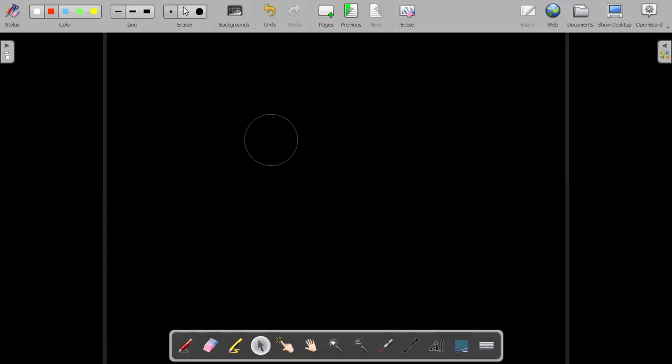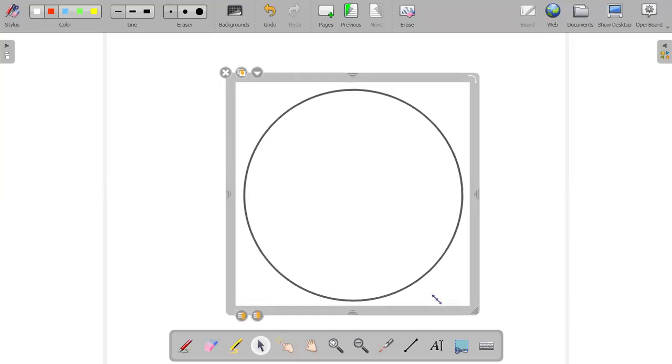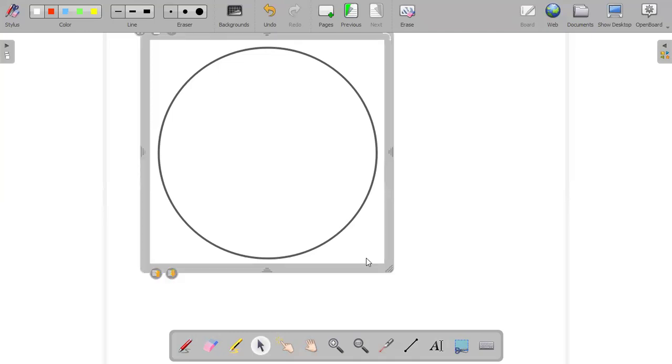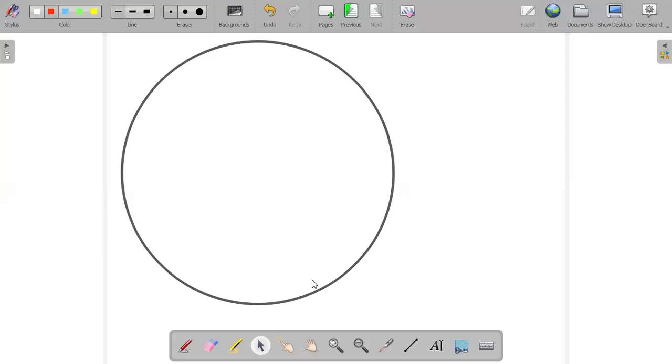Can everyone see the circle? Okay, so for this circle, I am making it bigger now. I'm making it still bigger. So this much I have made it bigger. Now what do you think if I cut a small portion of the circle from here to here? If I look at just this much portion of the circle, doesn't it appear to be a straight line?